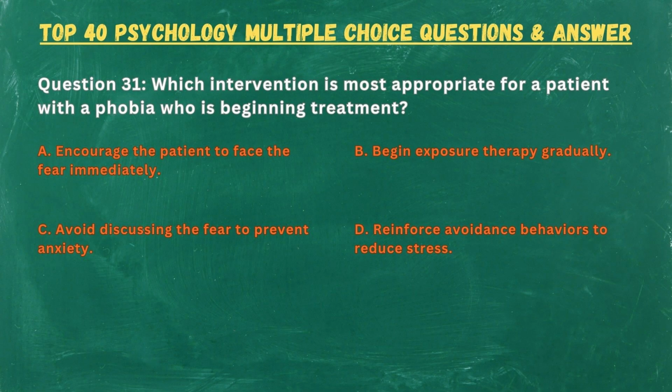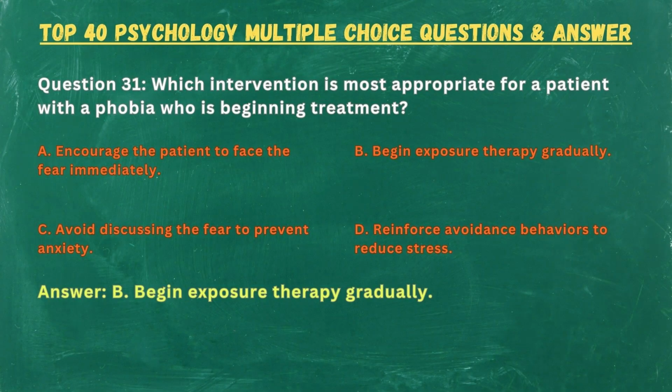Question 31. Which intervention is most appropriate for a patient with a phobia who is beginning treatment? A. Encourage the patient to face the fear immediately. B. Begin exposure therapy gradually. C. Avoid discussing the fear to prevent anxiety. D. Reinforce avoidance behaviors to reduce stress. Answer. B. Begin exposure therapy gradually.